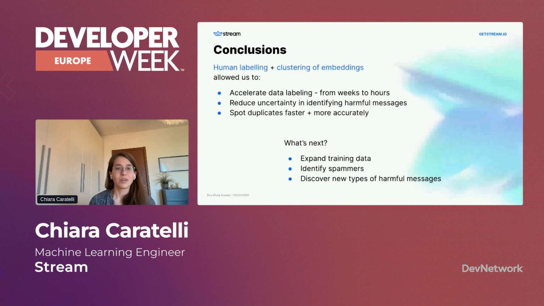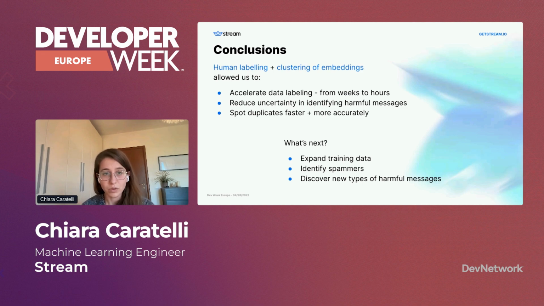And yes, as a conclusion, it was definitely worth spending time labeling all this data, but it was also worth doing it in a smart way. Using sentence embeddings allowed us to accelerate our data labeling. So we went from involving people for weeks to labeling data in hours.